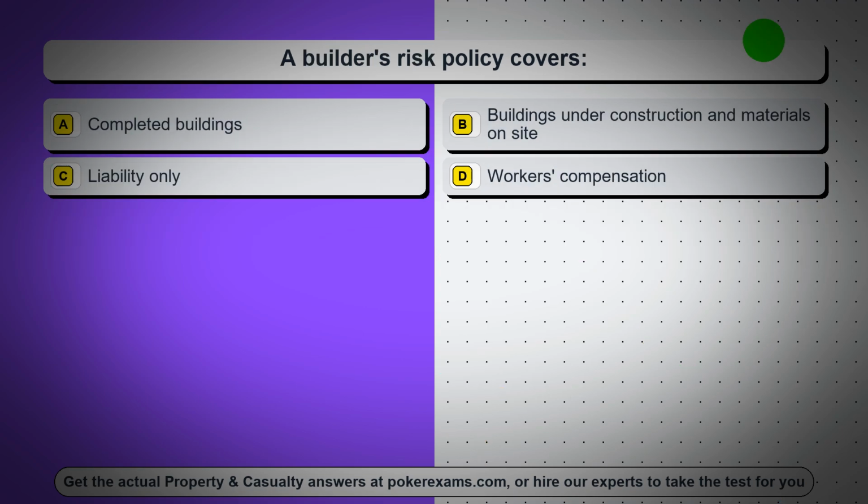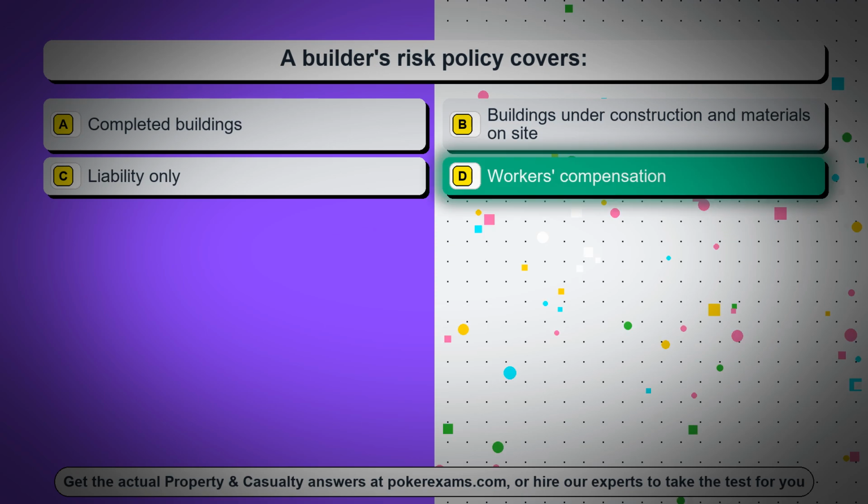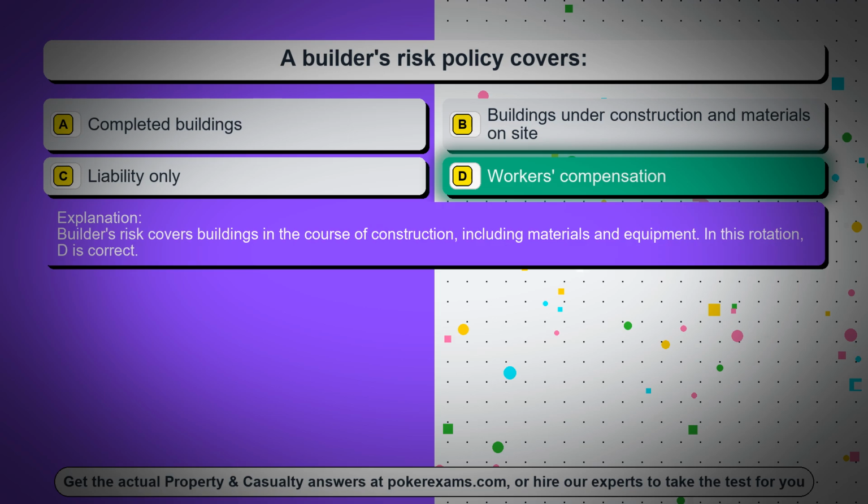Question 54. A builder's risk policy covers option A. Completed buildings. Option B. Buildings under construction and materials on site. Option C. Liability only. Option D. Workers' compensation. The correct answer is option D. Workers' compensation. Builder's risk covers buildings in the course of construction, including materials and equipment. In this rotation, D is correct.